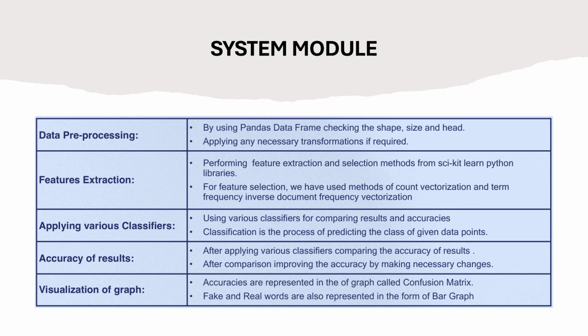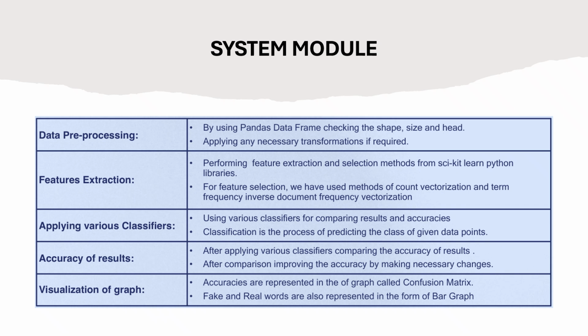So now, looking at the system module, how they connect is similar to the stages of the IR pipeline. The process starts with data pre-processing. I check the data size, structure, and quantity using Python tools like Pandas. I clean missing values, remove unnecessary symbols, and normalize the text, which is similar to text normalization and tokenization in an IR system. Now comes feature extraction, which is like indexing in IR.